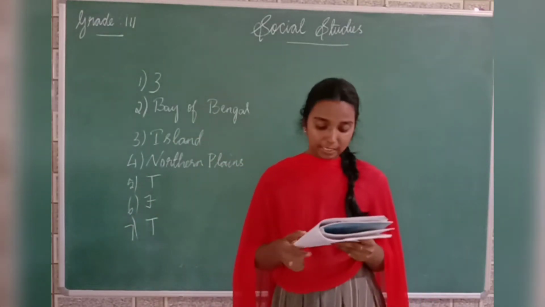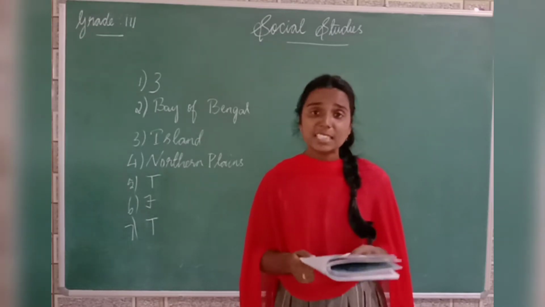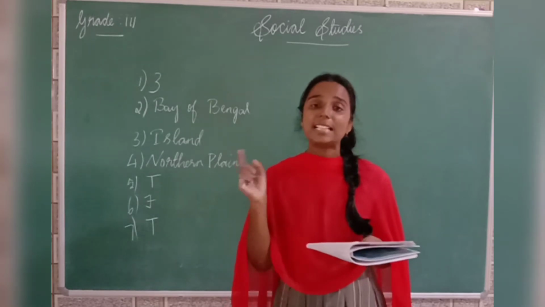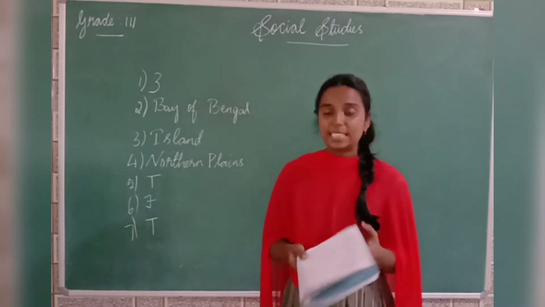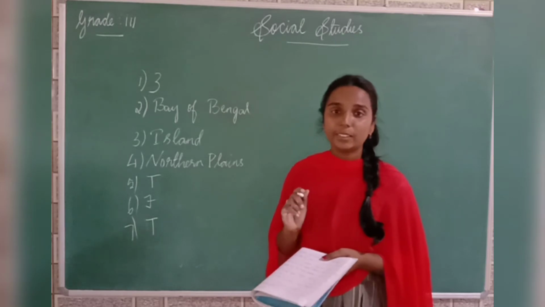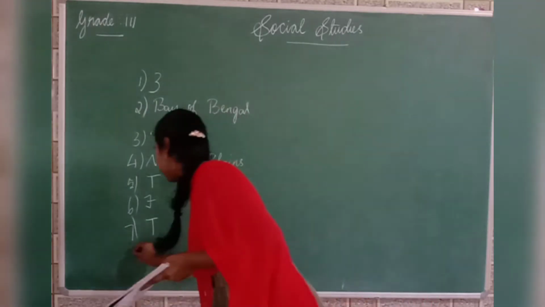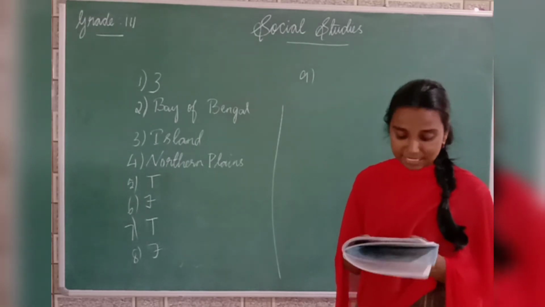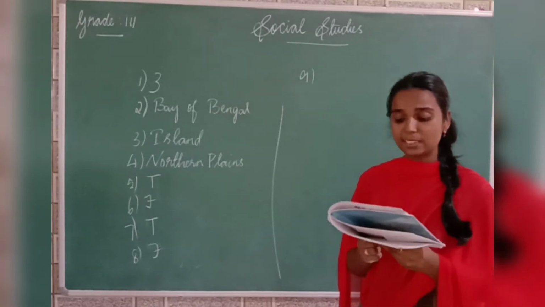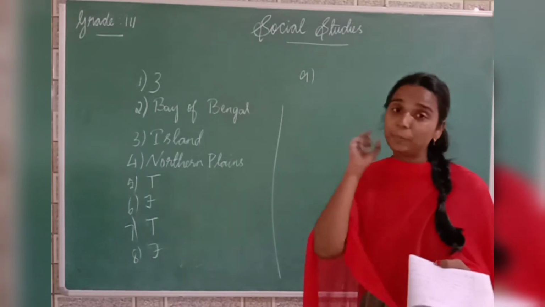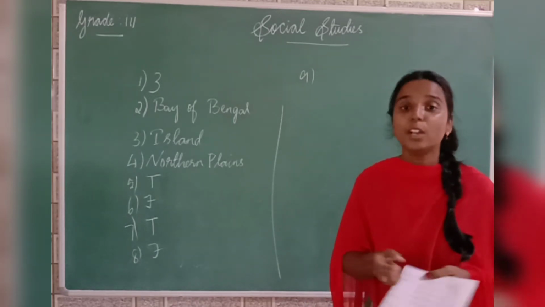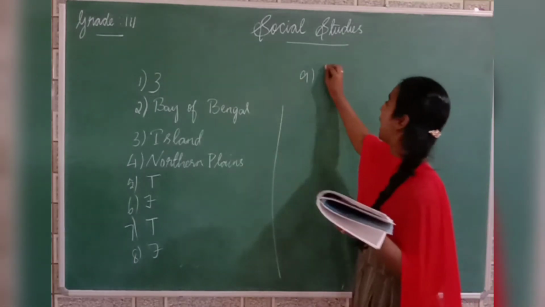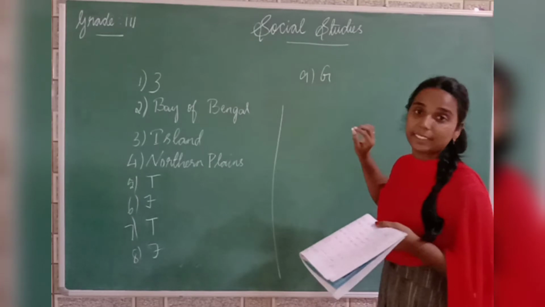Now the 8th one. The Western Ghats lie to the east of the southern plateau. True or false? False, right? The Western Ghats lie to the west side of the southern plateau. So the answer for the 8th question is also false. Now the 9th question is fill in the blanks. Dash are large mass of ice that is formed by snow on mountains. I have been saying this from the first class. Large mass of ice is glacier. So the answer for the 9th question is glacier.